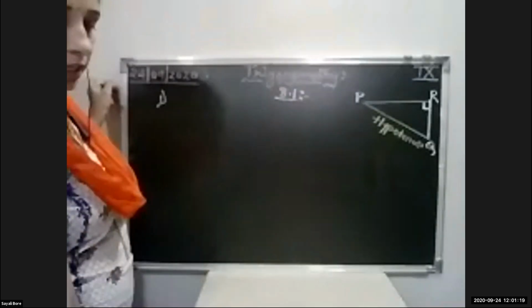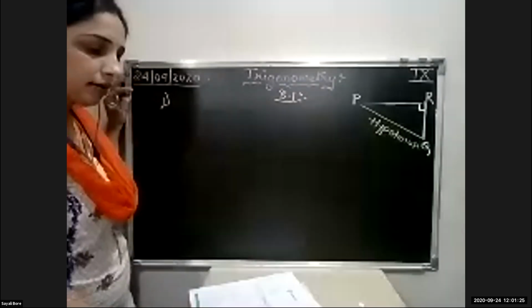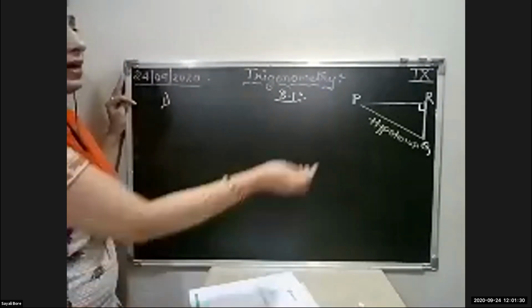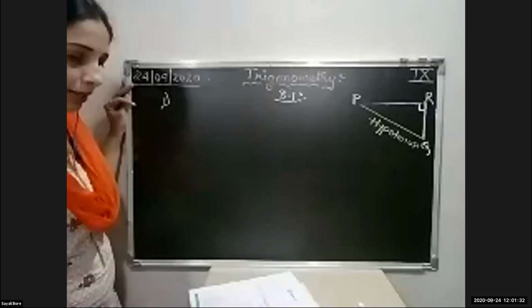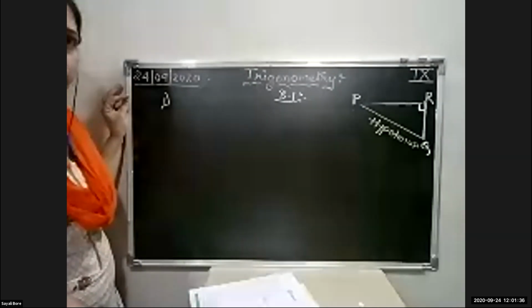Let us see what is asked in the question. In the figure, R is the right angle of triangle PQR. R is the right angle, means measure is what? 90 degree. So you have to write down the following ratios.